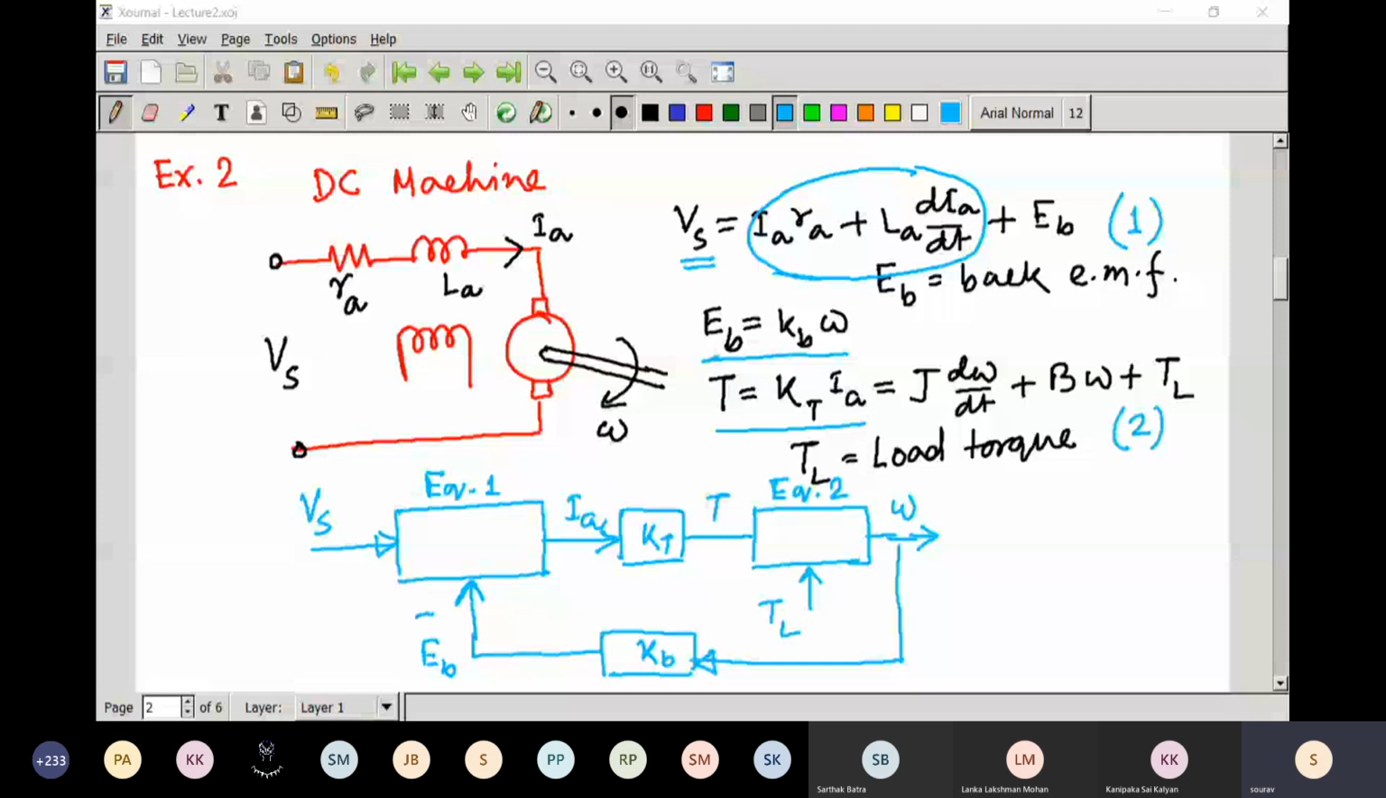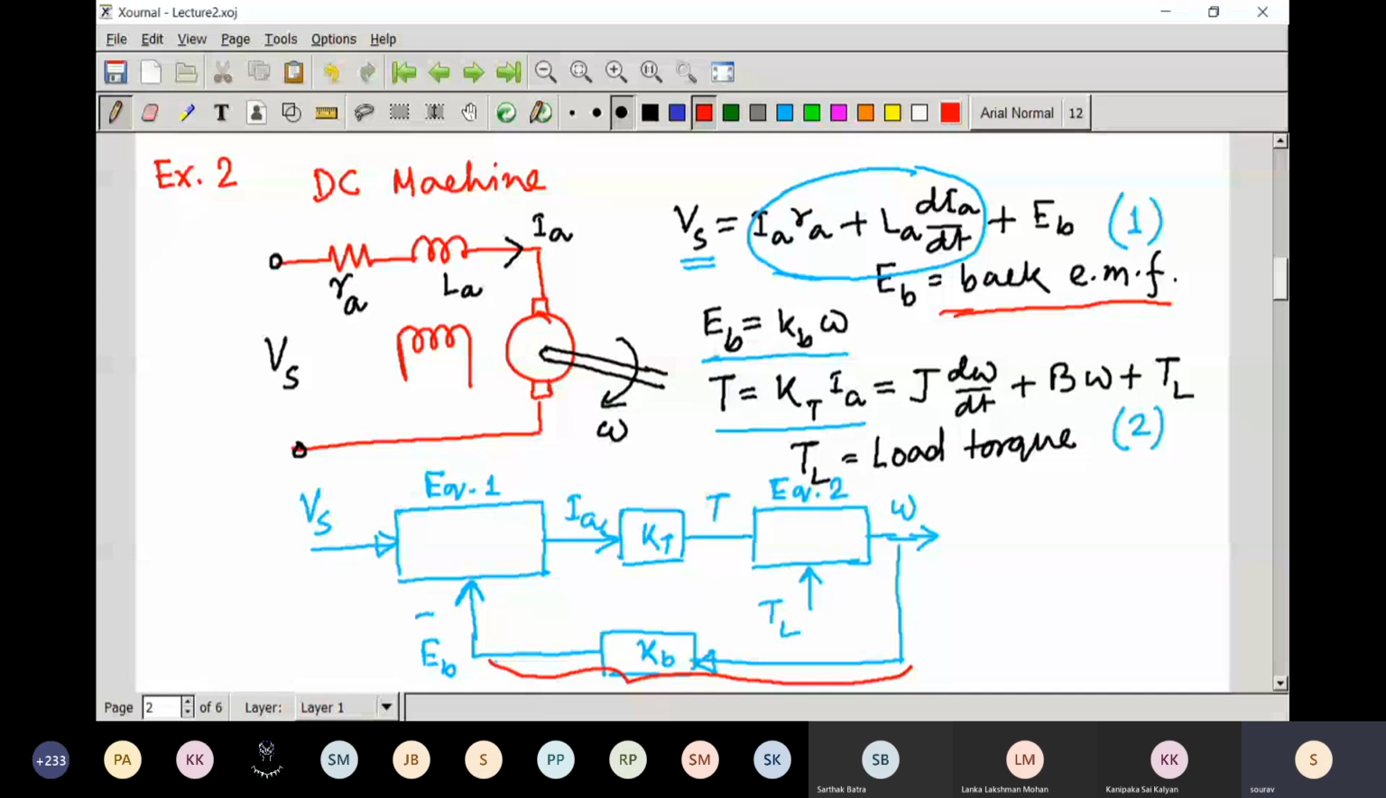Anyway, now you can see that this is a system. It is a simple DC machine, an electrical separately excited DC machine. If you write those dynamical equations, from there you can see that this machine runs on a feedback mechanism. And this is that feedback path. And that feedback is established in the form of the back EMF. So this is another nice example of a feedback system.